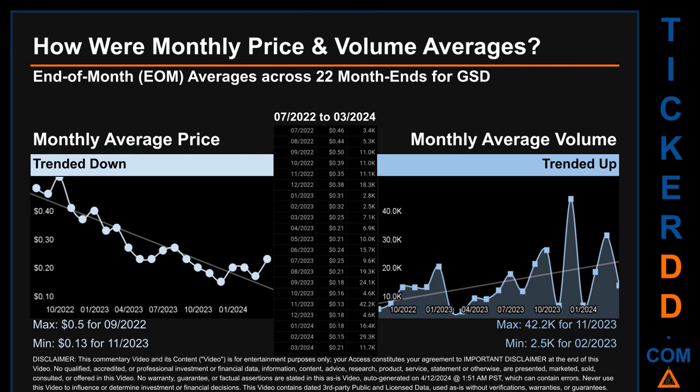How were price and volume averages for GSD? Across 162 trading days, there were a total of 22 month ends, of which monthly averages for daily price and volume were calculated. Overall, monthly price average trended down while monthly volume average trended up. The maximum end-of-month average price was 50 cents for 09/2022, while the minimum was 13 cents for 11/2023. Looking at volume, 11/2023 and 02/2023 respectively saw the highest and lowest monthly average volume at 42.2 thousand and 2.5 thousand.